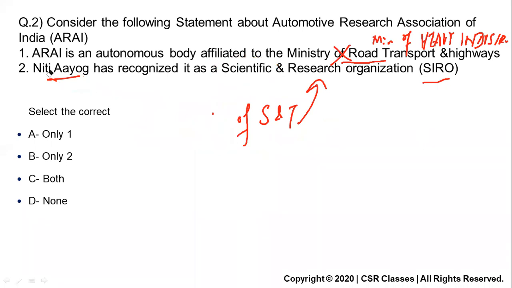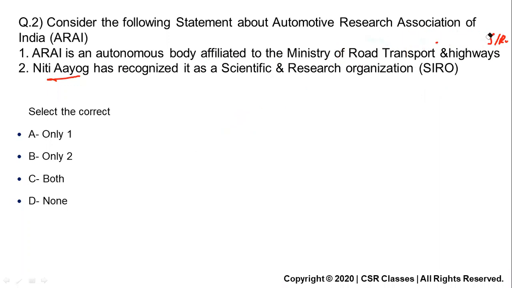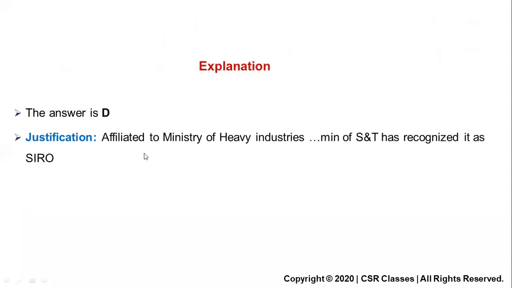So you need to read these small things and develop a way of thinking in solving an MCQ, because a lot of trap options will be put in MCQs, in particular in UPSC Prelims. It's not about other exams, but in UPSC Prelims they will put trap options so that you get trapped in the statement, attend it, and it becomes a wrong answer. It is affiliated to the Ministry of Heavy Industries. The Ministry of Science and Tech has recognized it as a SIRO, Scientific and Research Organization.